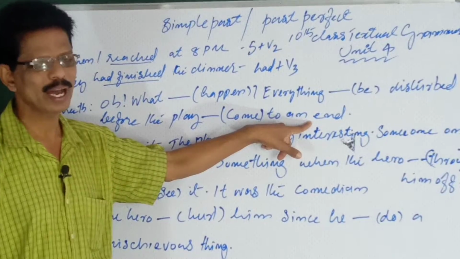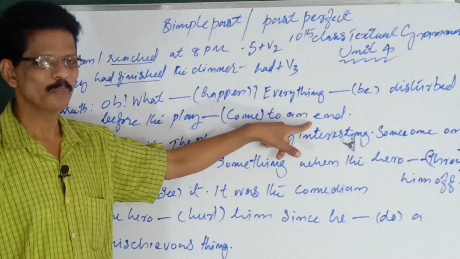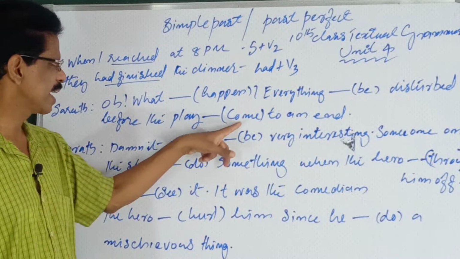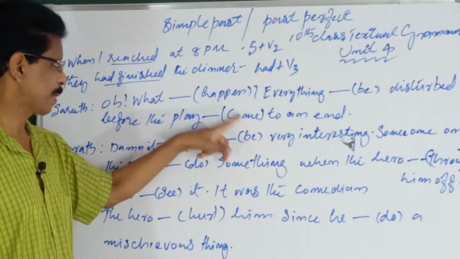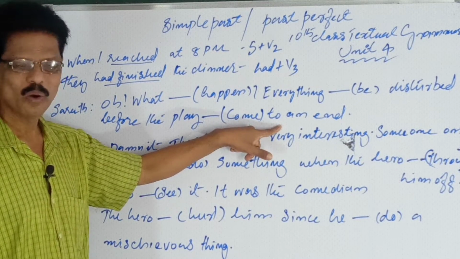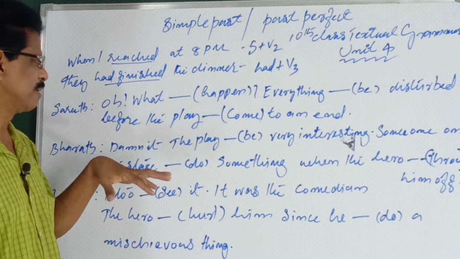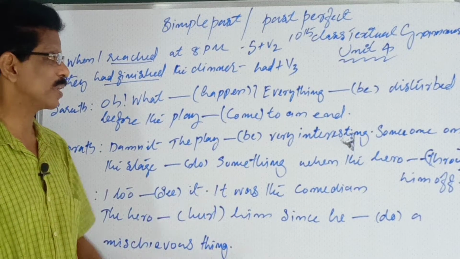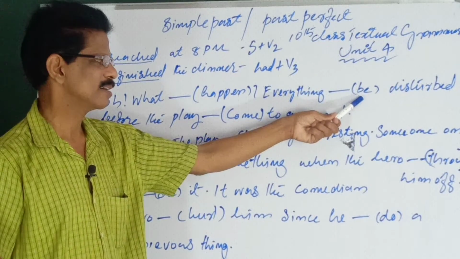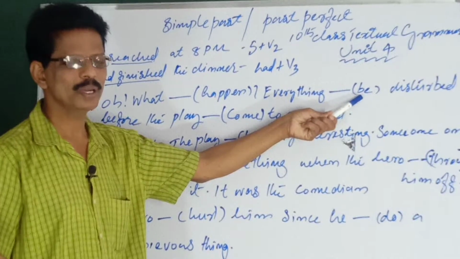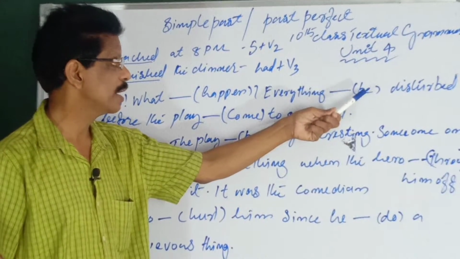That means the play actually ended. The play came to an end. So what happened before the play came to an end? Everything was disturbed. It should be past perfect, so had plus V3 of be.